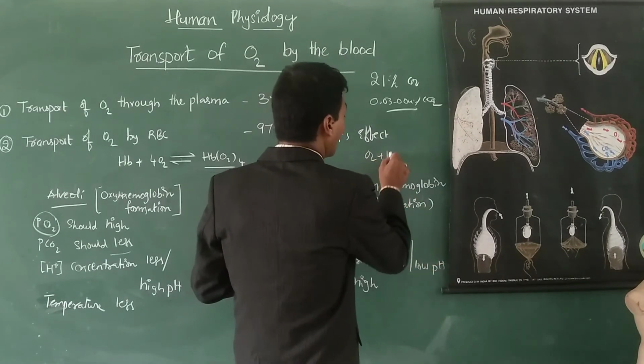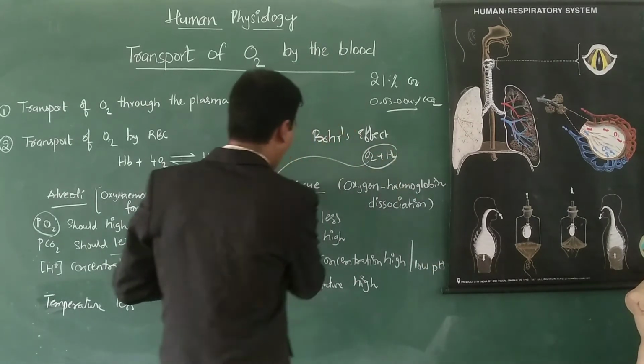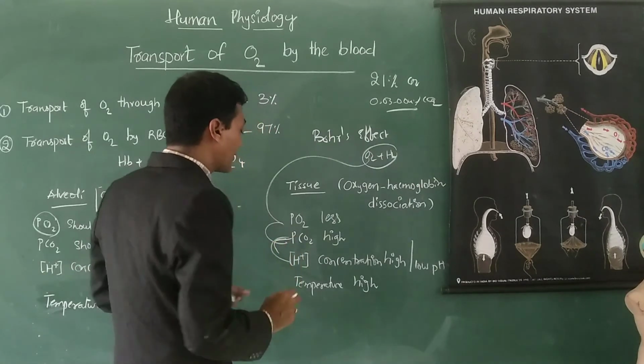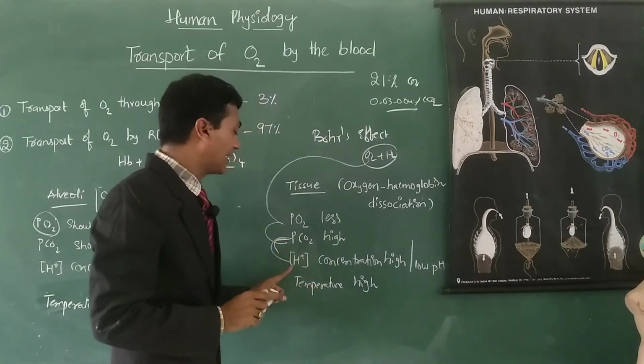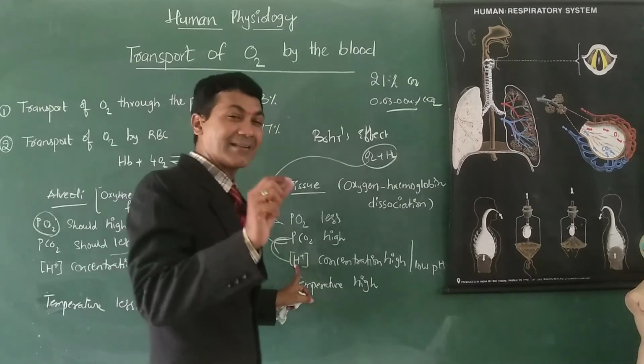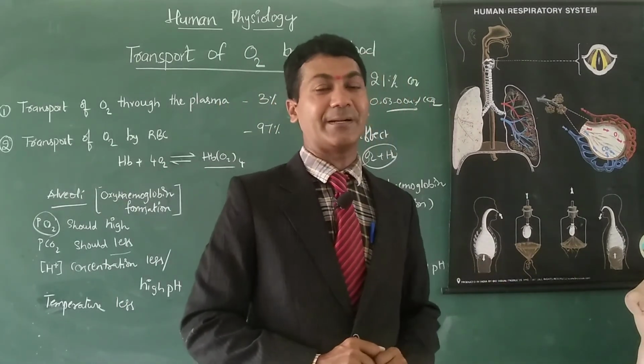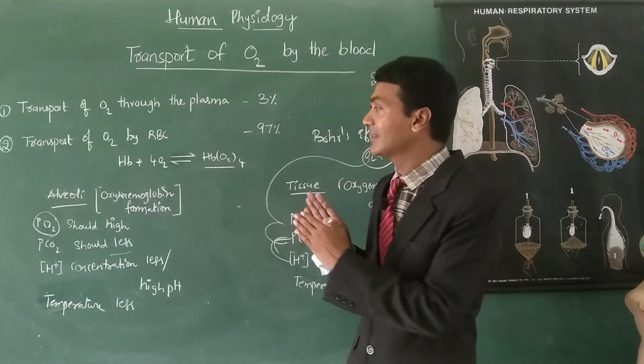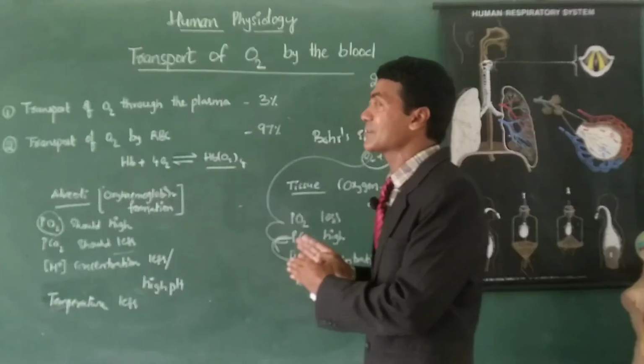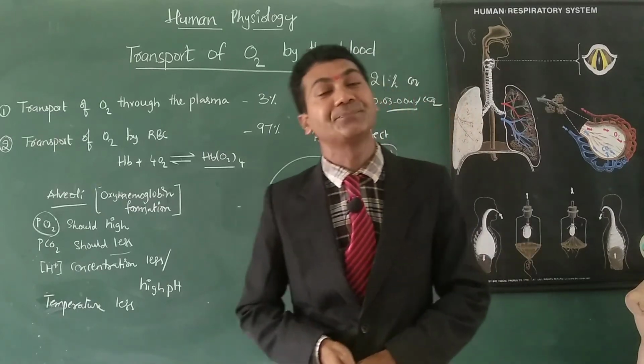Oxygen affinity of hemoglobin is dependent upon these two factors. So the effect of PCO2 and H plus ions on the oxygen affinity of hemoglobin is called Bohr's effect. So this is how oxygen is transported through the blood. Thank you very much.